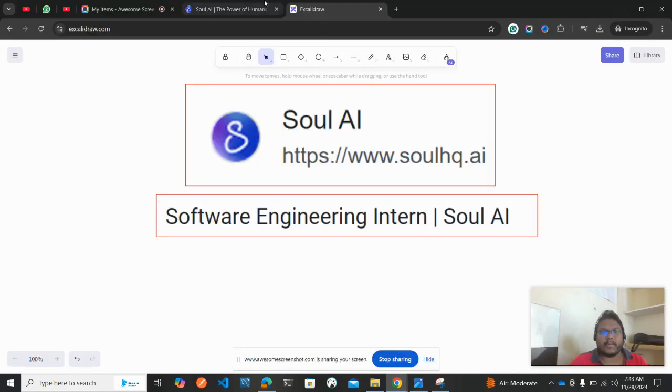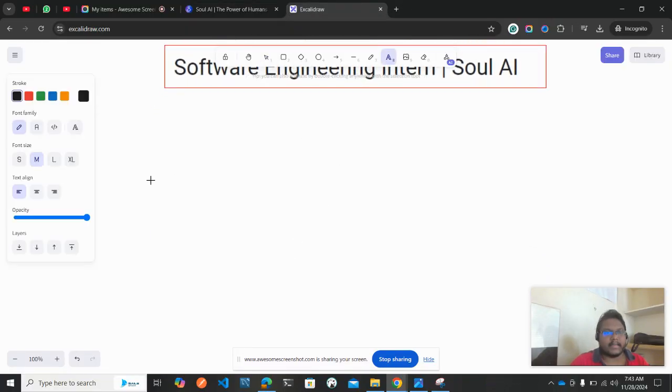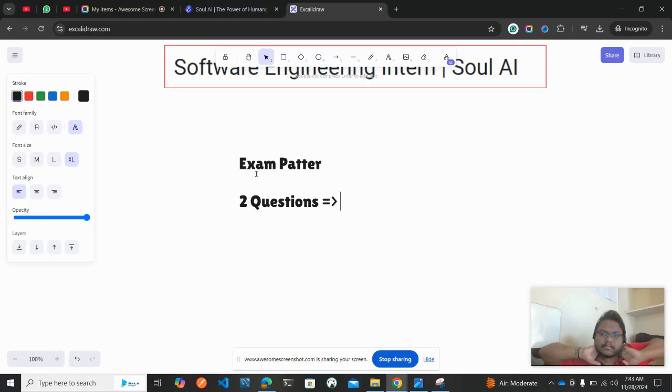And let me open my favorite tool, Excalidraw, to give you a quick glimpse of the exam pattern. As they told, it will consist of two questions. I know what the questions are, but I'm not sure you will get these same questions when you attempt the test, because they give different sets of questions.